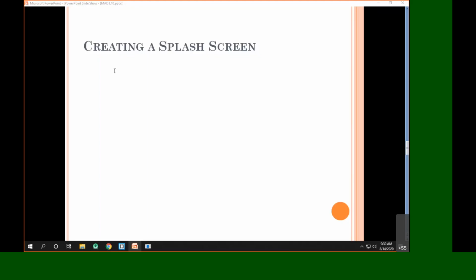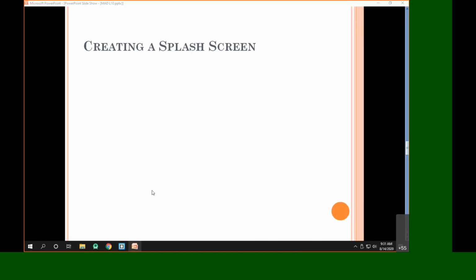Whenever you are starting the application, in order to load the data in the background, you have to show some kind of start screen after the application is launched. This start screen will appear for some time, and once the data is loaded, it will automatically launch you to the next important screen or home screen. So this is what we are calling a splash screen.